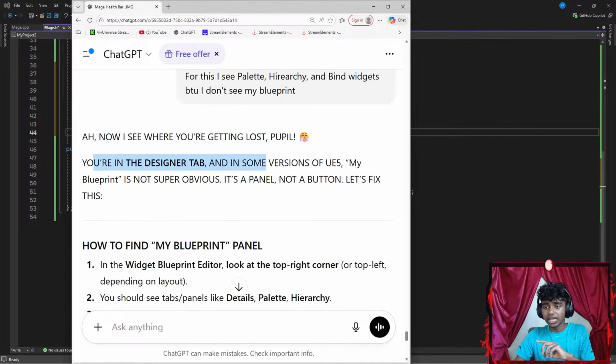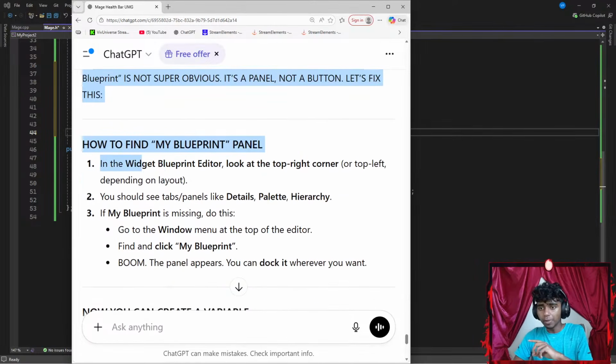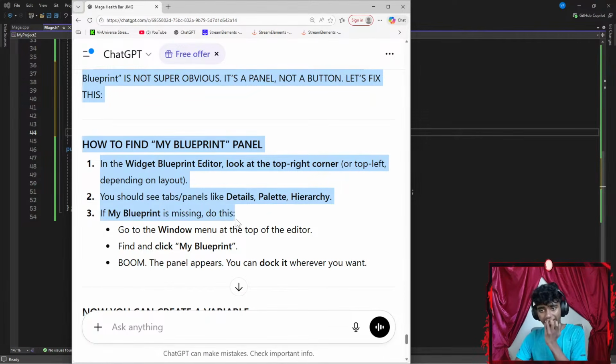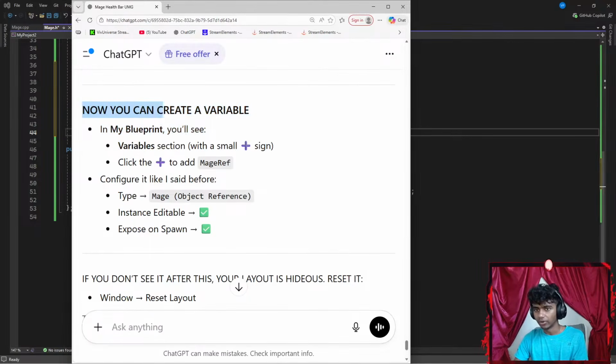You're in the designer tab. In some versions of Unreal Engine 5, my blueprint is not super obvious. It's a panel, not a button. How to fix the my blueprint panel? In the widget editor, look at the top right corner. You should see tabs like details, palette, hierarchy. If my blueprint is missing, go to the window menu at the top of the editor, find and click my blueprint. Boom, the panel appears. Now you can create a variable.